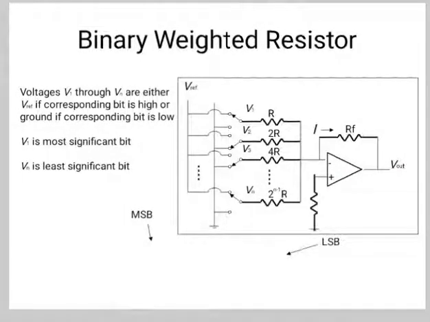So if it is a 4-bit converter, then Vout is equal to minus V reference into B3 times 1 by 2, plus B2 times 1 by 4, plus B1 times 1 by 8, plus B0 times 1 by 16, where B3 corresponds to bit 3, B2 corresponds to bit 2, etc.